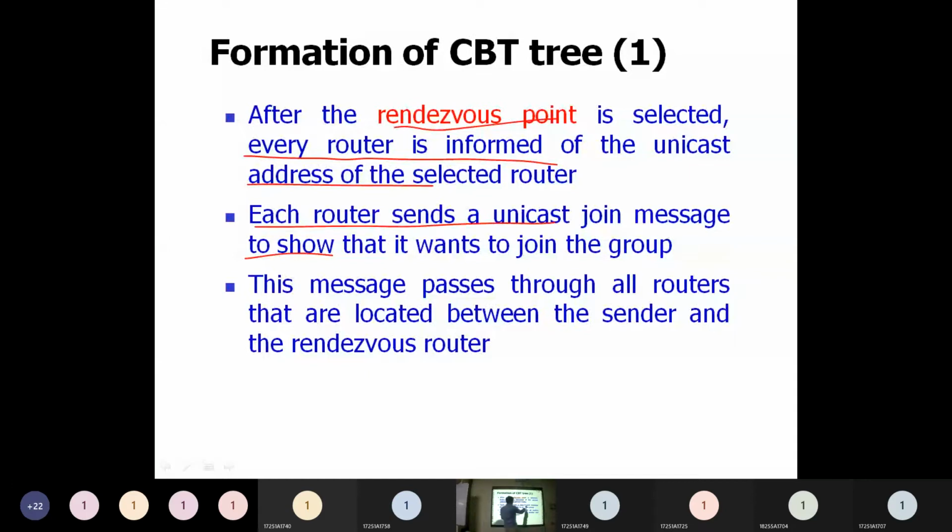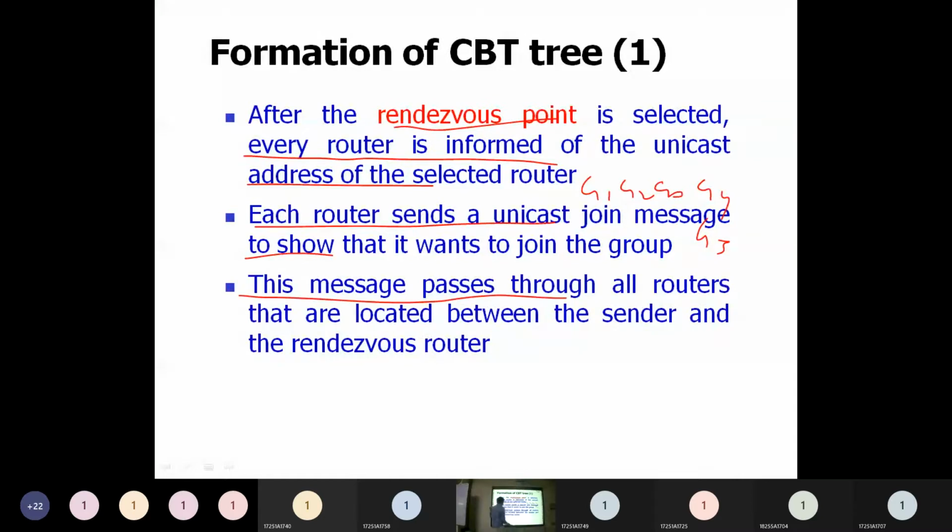Okay. So for example, if I have G1, G2, G3, G4, G5, there may be a router which is interested in G1, G2 and G5. There may be a router which is interested in G2, G4, G5. Okay. Like that, depending on in which groups the particular router is interested in communicating, that information will be sent as unicast message to this core router.